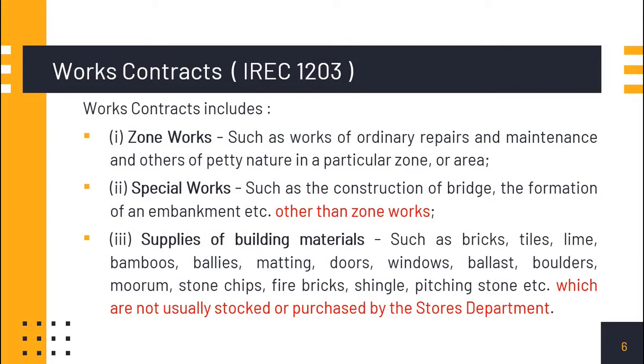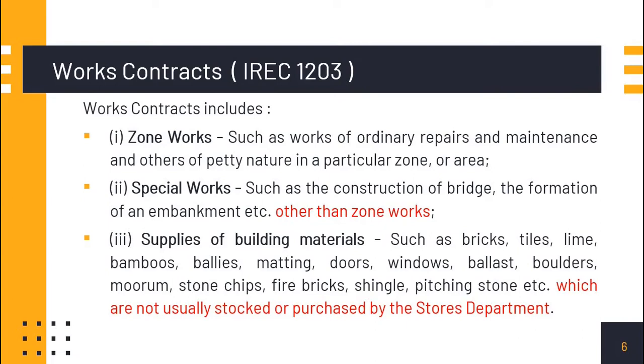Zone works includes works such as works of ordinary repairs and maintenance and other petty nature in a particular zone or area. Special works include works such as the construction of bridge, the formation of an embankment, etc. That is, the works other than zone works come under the head special works.